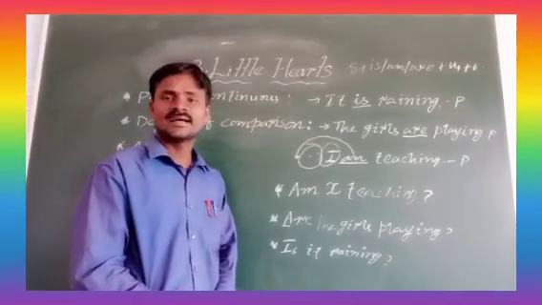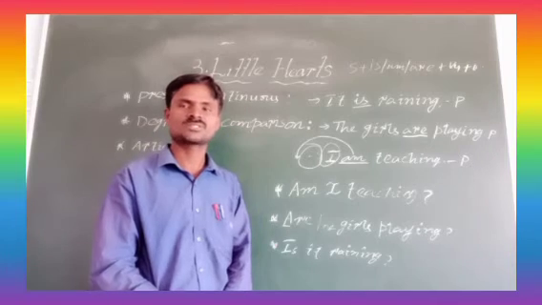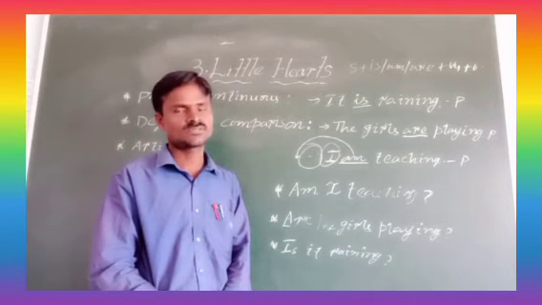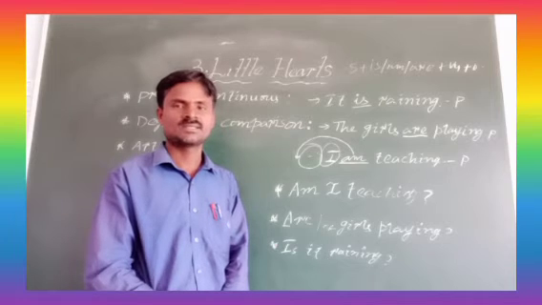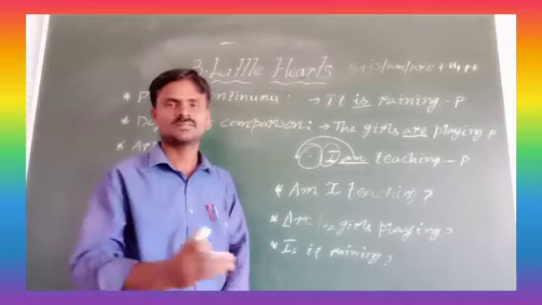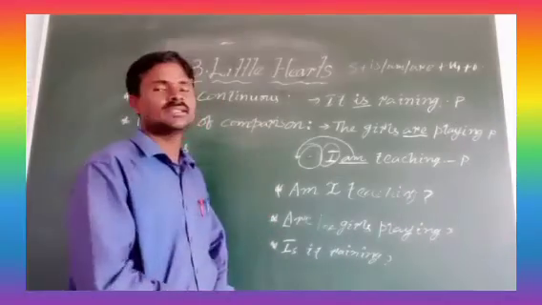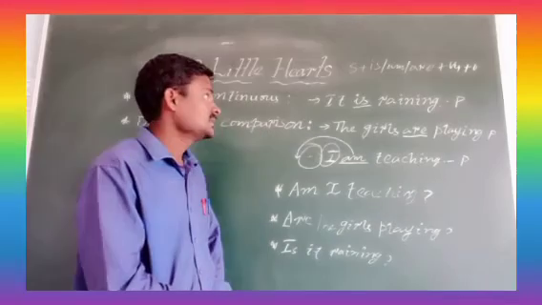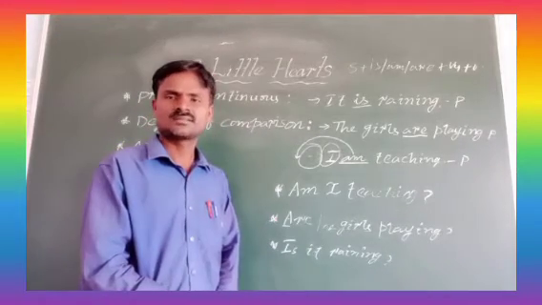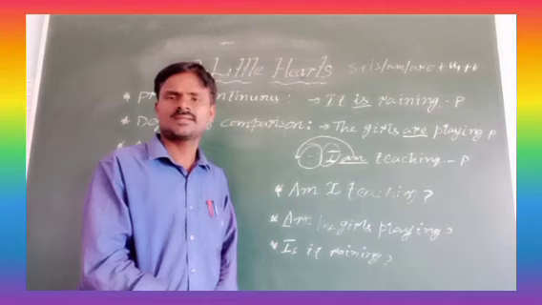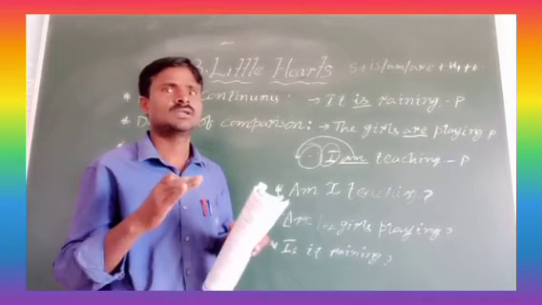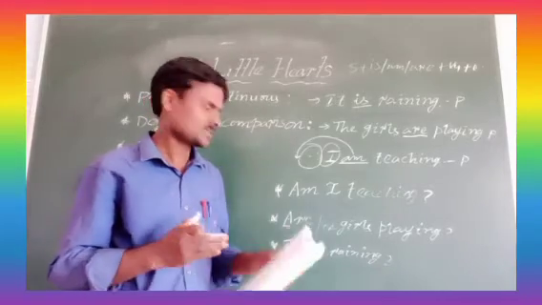It is raining. That is not a question. You are asking a positive sentence. Is it raining? Is it not raining? You should not ask it is raining. In an interrogative sentence, you have to ask in such a way.